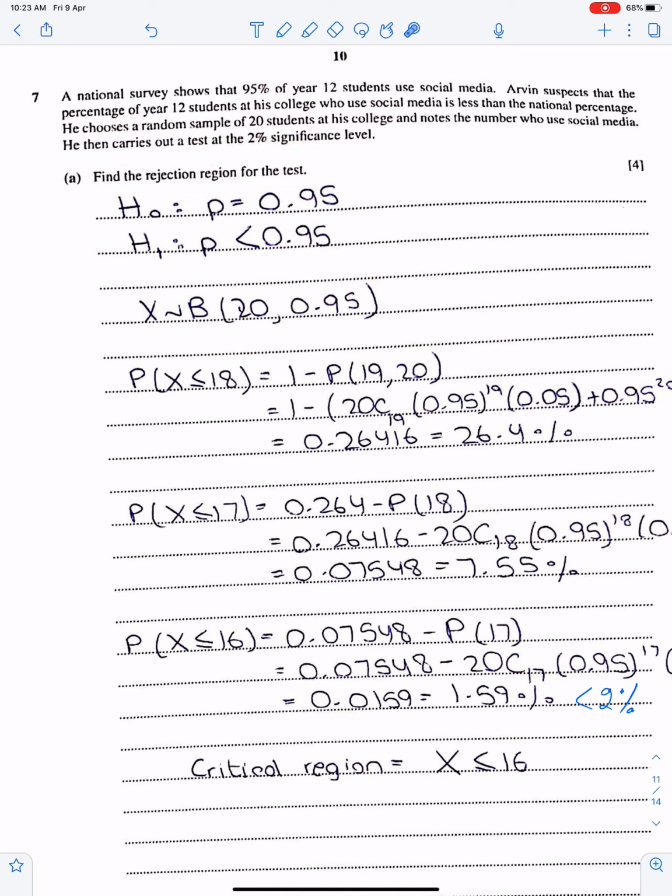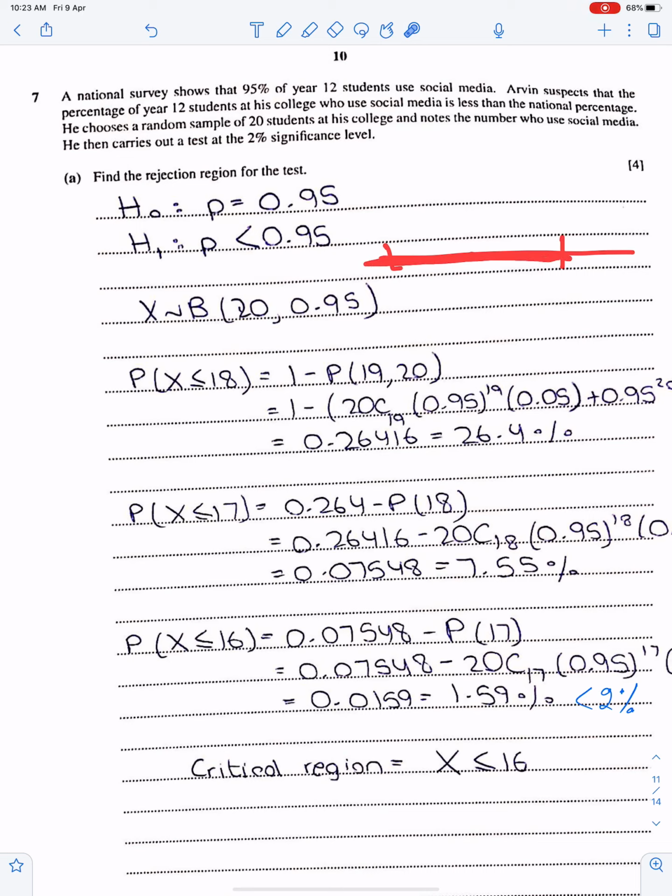Find the rejection region, and you all know we find rejection region in binomial and Poisson through the trial and error method. And you have to use common sense for this question especially. The question says 95% of year 12 students use social media. This probability is very large and the maximum number of students are using social media. So the critical region is the large region.